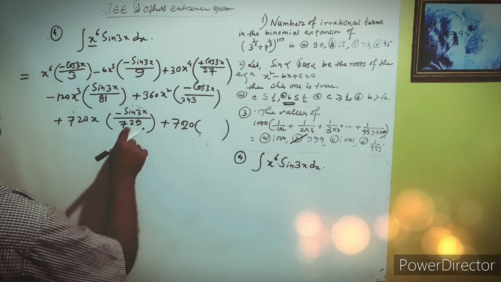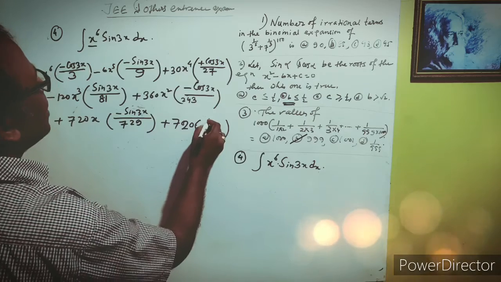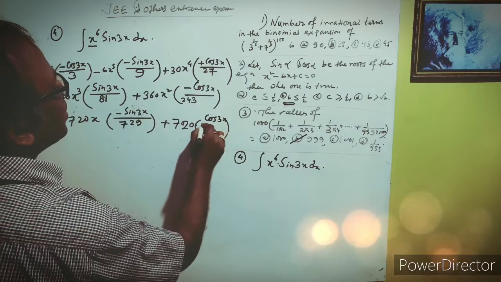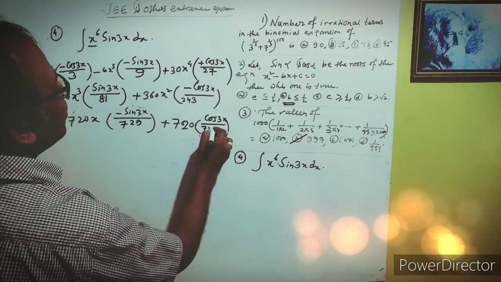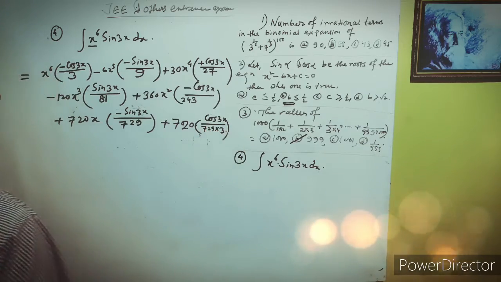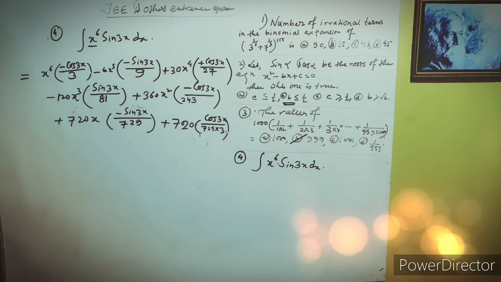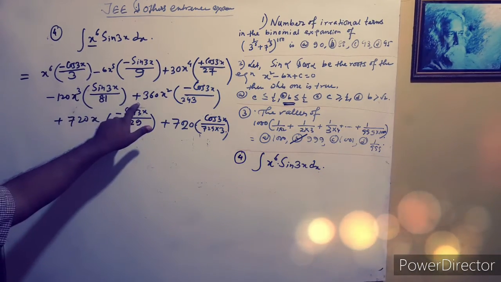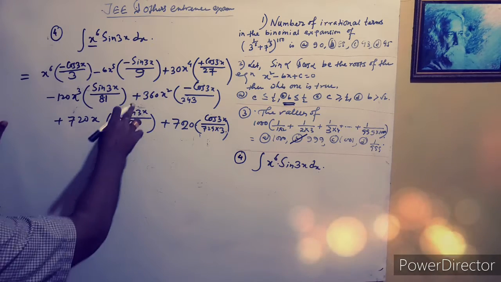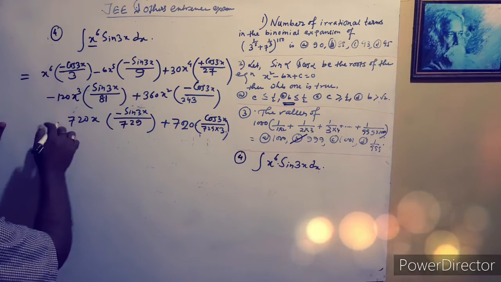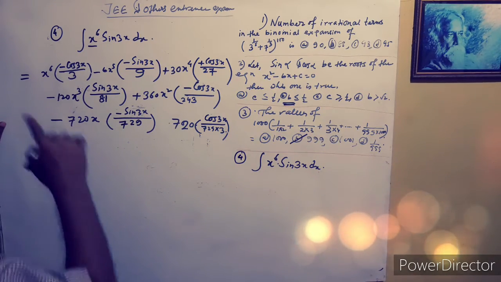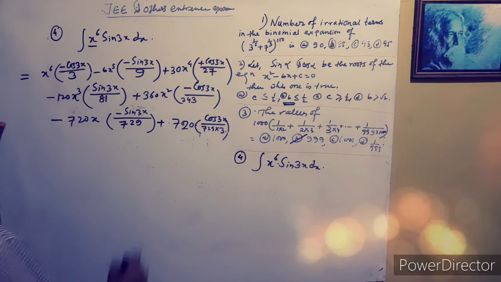Again integrating this, we get cos 3x by 729, again into 3. Okay, this is your answer. You can do it within 20 seconds. Very easy technique: plus minus plus minus plus. Okay, I am doing this, this is your plus, this is your minus and this will be plus.